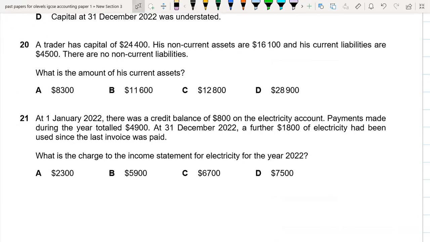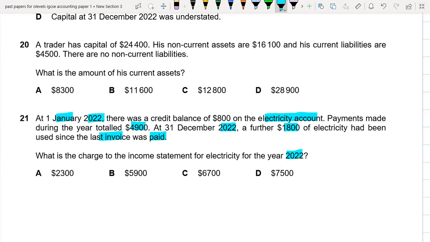Okay. So let's see the other question, 21. At 1st January 2022, there was a credit balance of $800 on the electricity account. Payments made during the year totaled 4,900, and at 31st December 2022, a further $1,800 of electricity had been used since the last invoice was paid. What is the charge to the income statement of the electricity for the year 2020?